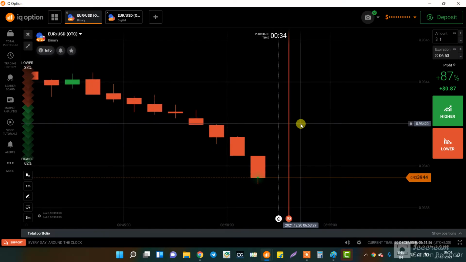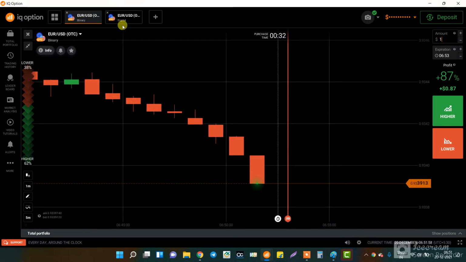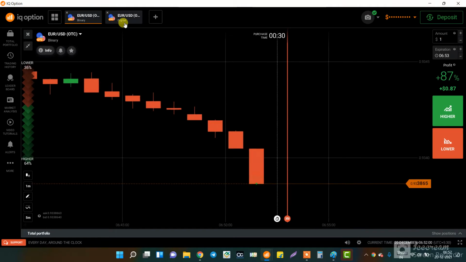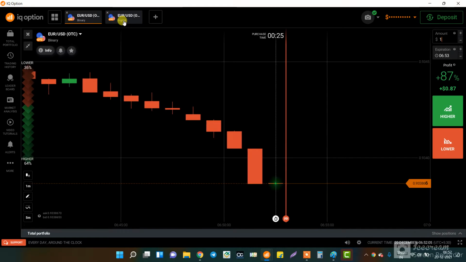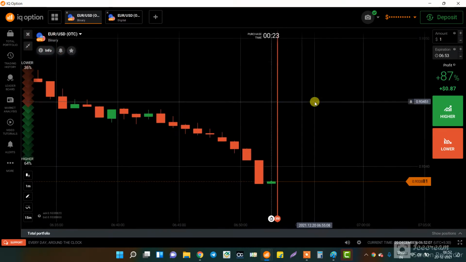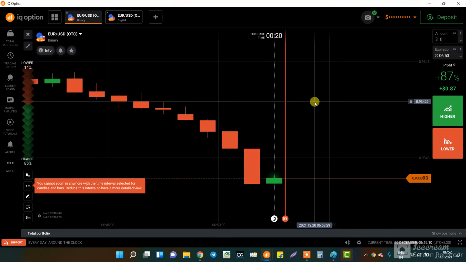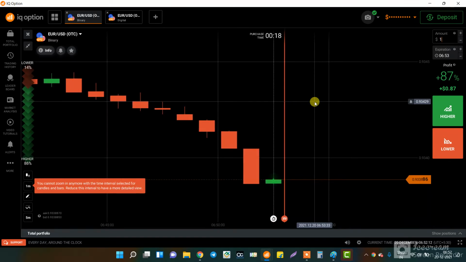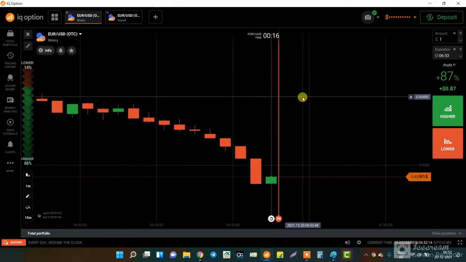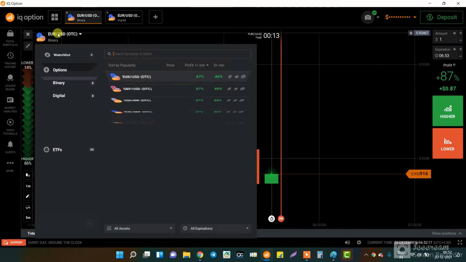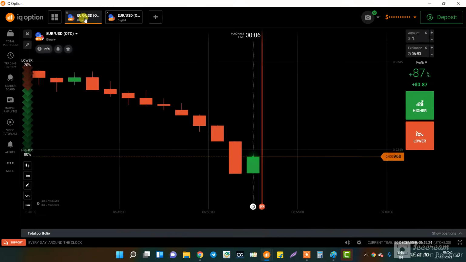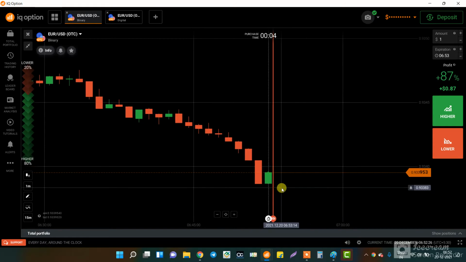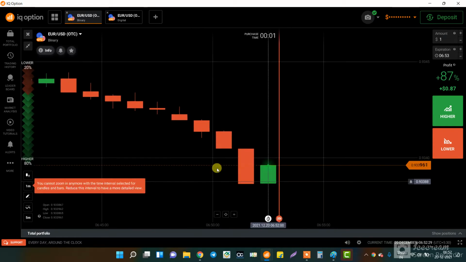There are basically two types of options, one is binary and another is digital. A lot of difference between binary and digital is there, but most of the people don't know, and most of the people might be knowing. So here I am again revising the concepts. As you can see here in IQ Option, there are two options, binary and digital. I have opened binary, Euro USD OTC market currency, and the market is going like this.